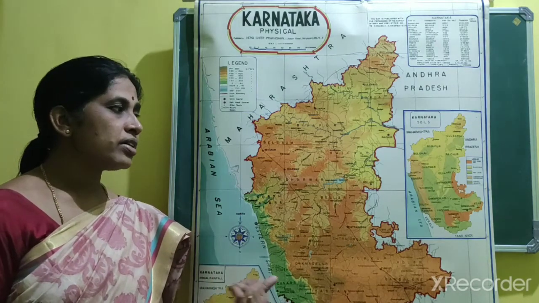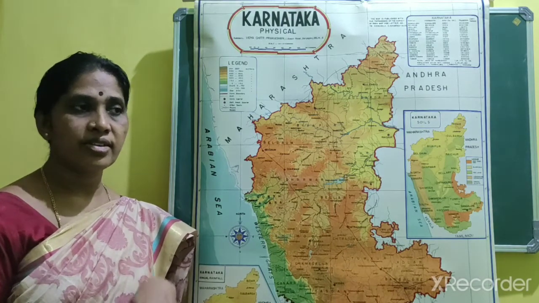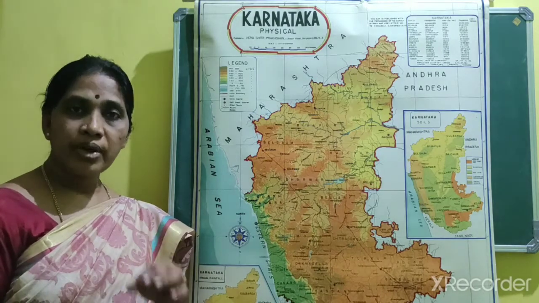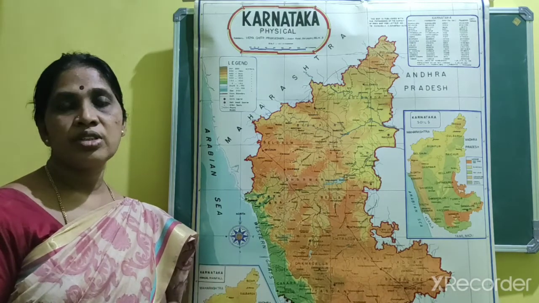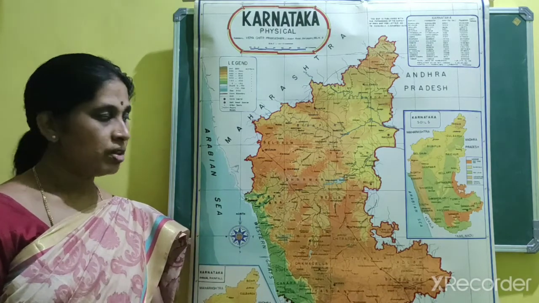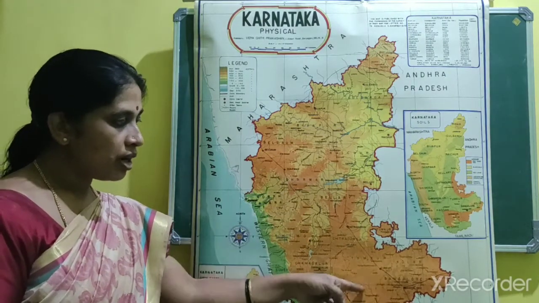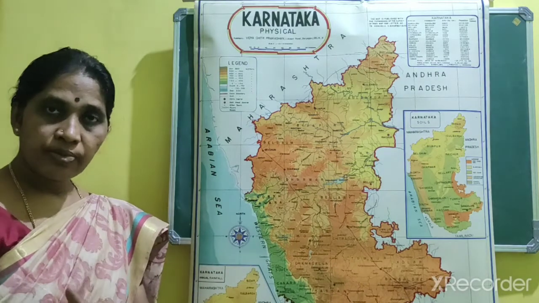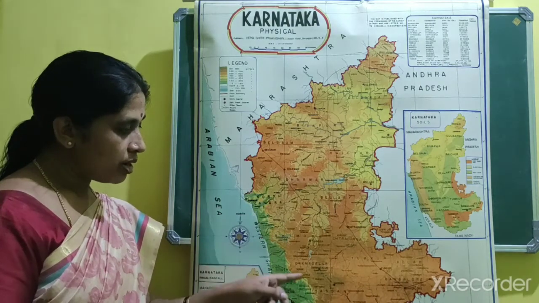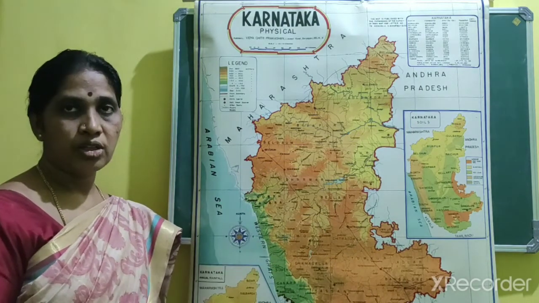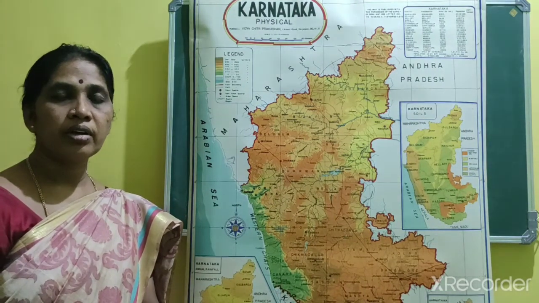This land consists of mountain ranges, valleys, rivers and gorges, etc. On the basis of this structure and relief, the Karnataka physical division is divided into three divisions, that is coastal plain, Malnad region and the Maidan region. So three physical divisions. Let us discuss one by one.